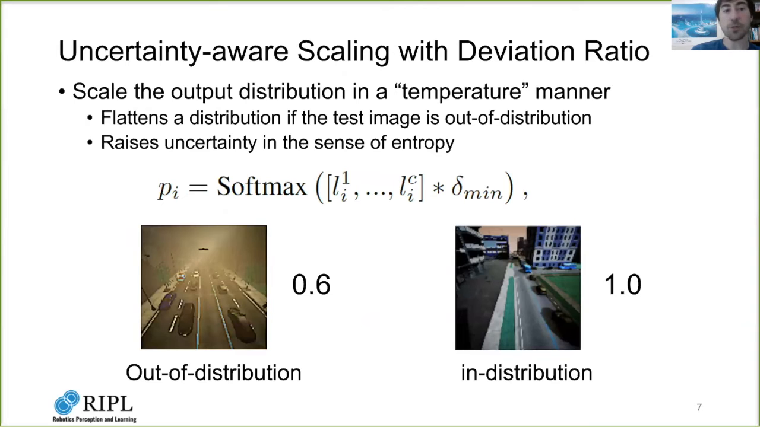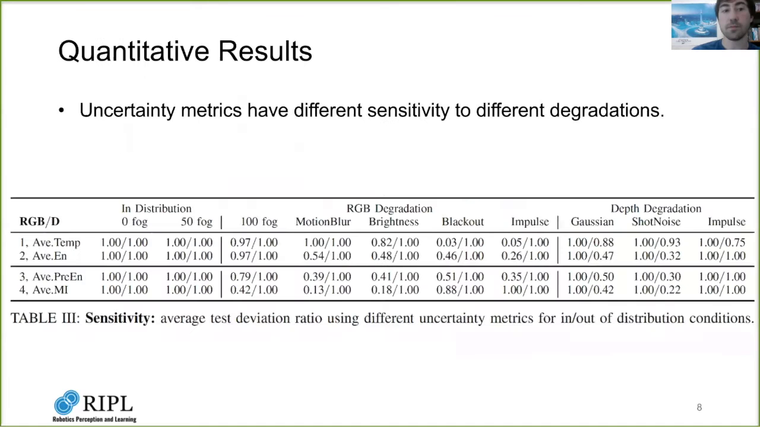Inspired by the results of temperature scaling, we adopt a similar approach to scale the predictions. We multiply the computed deviation ratio with the logits before applying the final softmax function. For example, if the deviation ratio for an image is 1, it is considered in distribution, and the predictive distribution remains the same. If the ratio is less than 1, the image is considered out of distribution, and by multiplying it with the ratio, the predictive distribution is flattened, representing increased uncertainty.